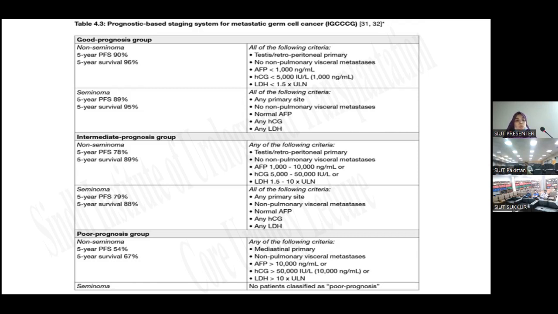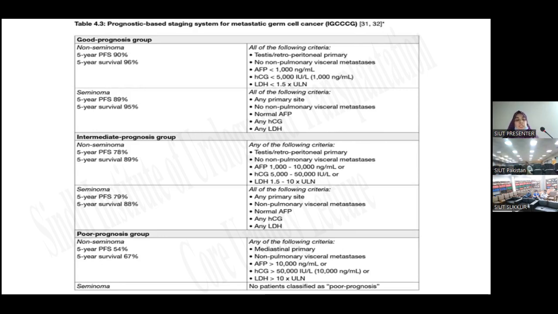For the intermediate prognosis group, for non-seminomas, 5-year progression-free survival is 78%, 5-year survival is 89%, and patients have testis or retroperitoneal primary, no known pulmonary visceral metastasis, and tumor markers within S2 or S3 level. And in seminomas, 5-year progression-free survival is 79%, and 5-year survival is 88%. Patients in this criteria have any primary site, non-pulmonary visceral metastasis, normal AFP, any HCG, and any LDH.